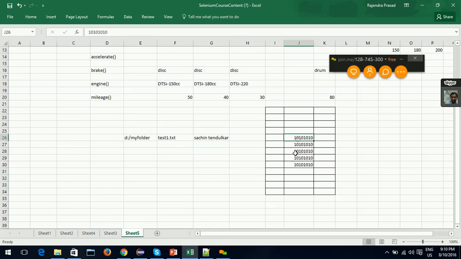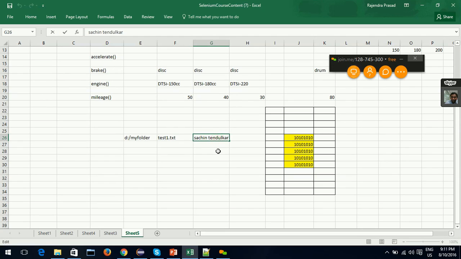For this file, this part is allocated, which I will highlight in yellow. So basically this test1 name is pointed to this memory location. In this memory your actual Sachin Tendulkar is converted into bits and it is there, and this test1.txt points to this yellow memory location.